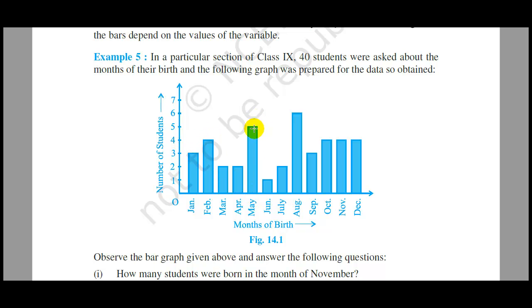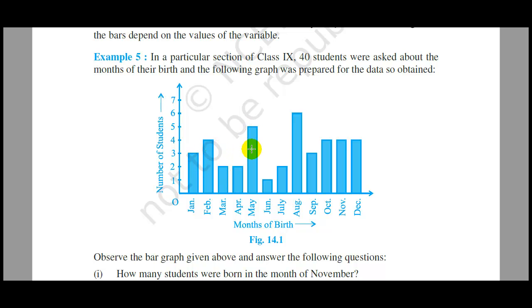In May, 5 students were born, and in the month of August 6 students were born. This particular graphical presentation is called a bar graph. So a bar graph is the graphical presentation of numerical data by bars of equal width.